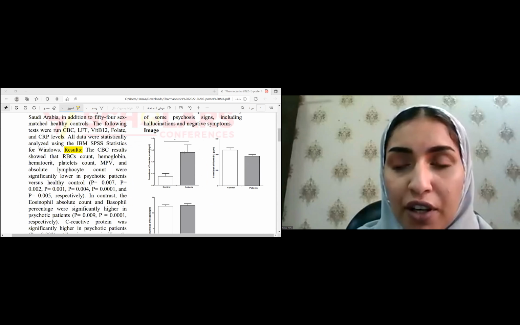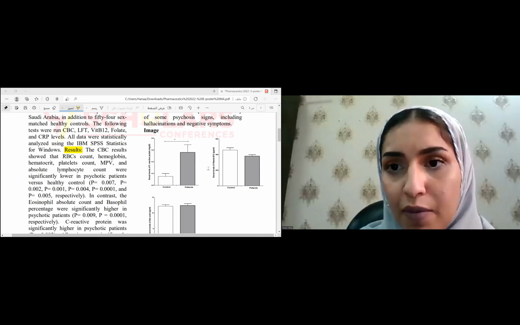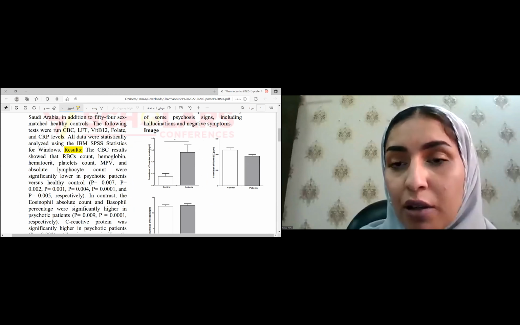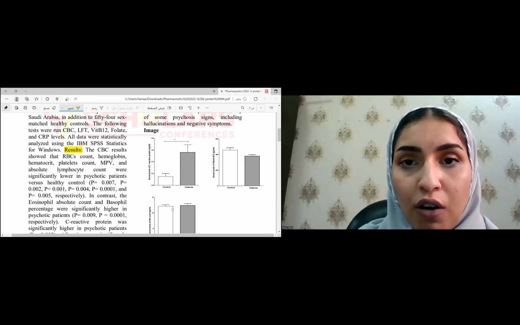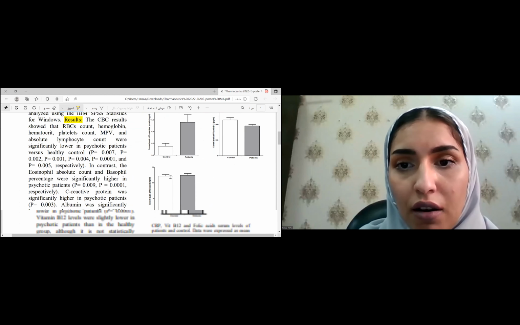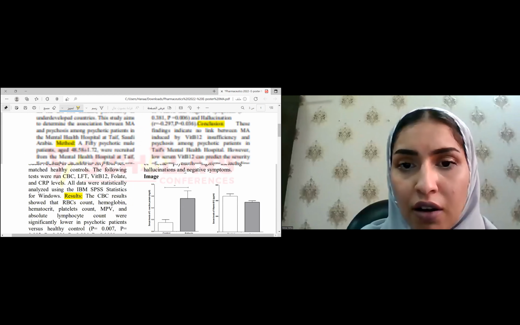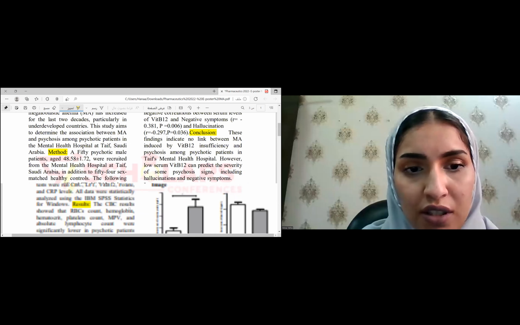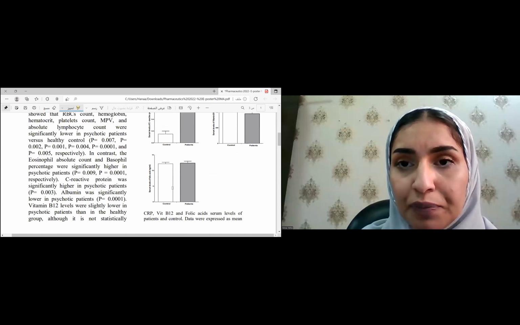In the patients, it was significantly higher. But the vitamin B12 was lower in the patients, though there is no statistical significance. Also, for the folic acid, there was no statistical significance.